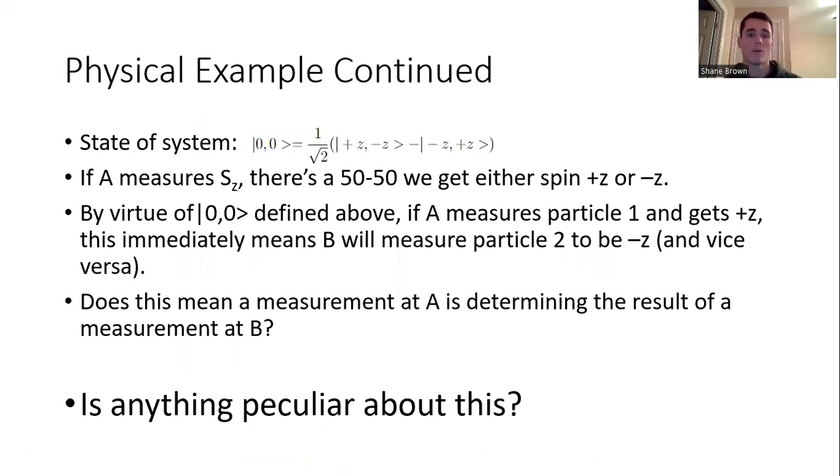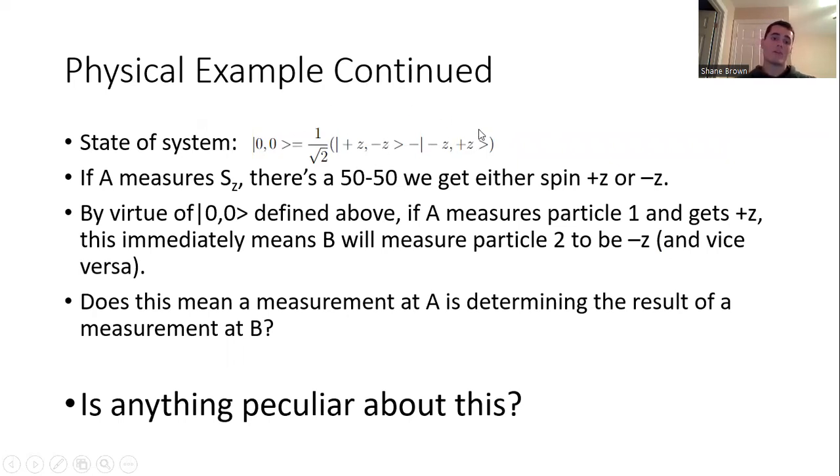So let's talk about what happens when we make a measurement on these particles. If Alice measures SZ, there's a 50-50 chance, assuming the particle is in this singlet state, the 0-0 state, which it does have to be since the total spin we started off with was spin 0. The Pauli exclusion principle says we have to have the anti-symmetric state, which is what we have here.